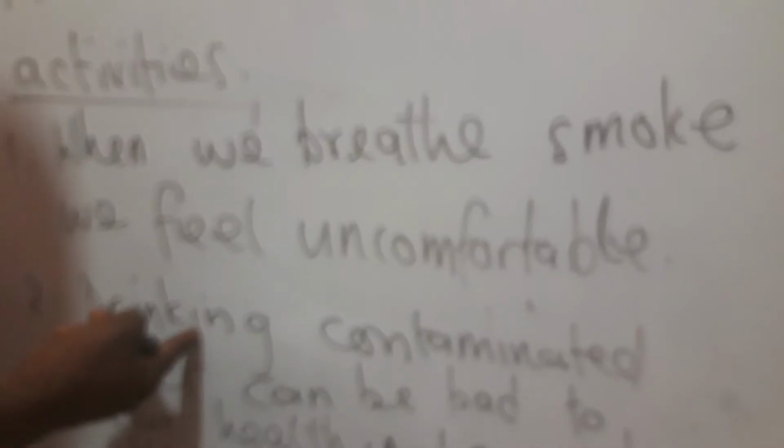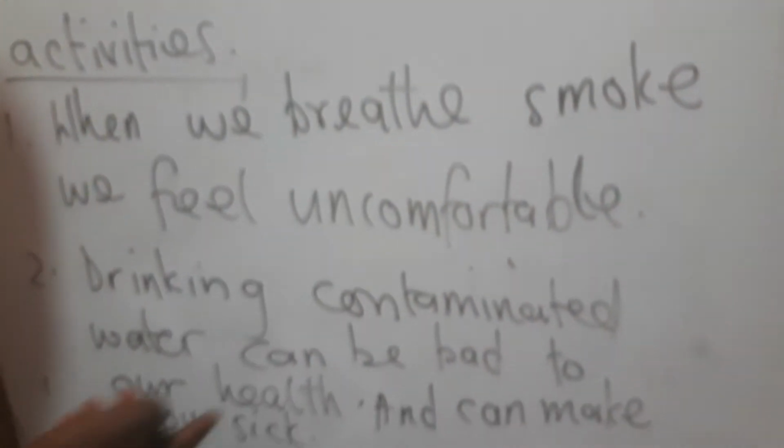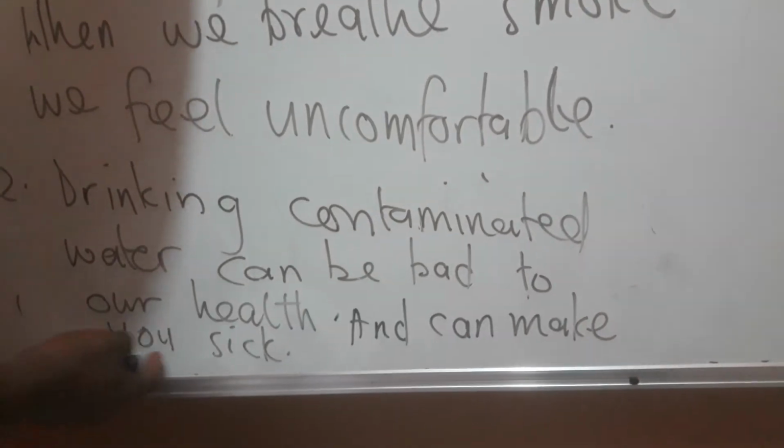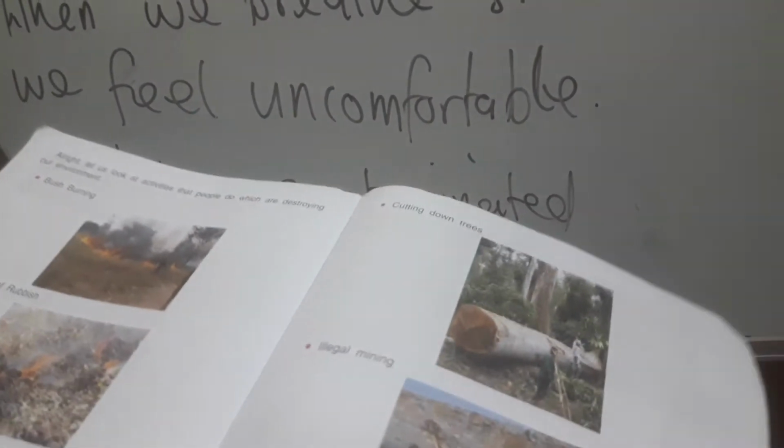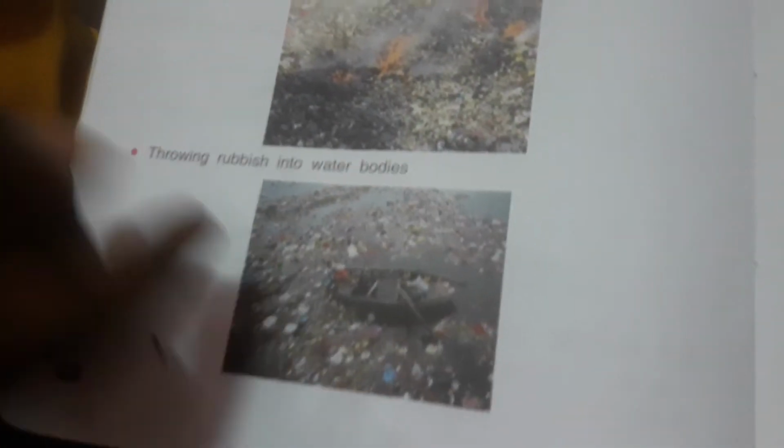Another one: drinking contaminated water can be bad for our health. True or false? It's true. When we drink contaminated water, like this, it is contaminated because we have thrown rubbish into the water bodies. So when we go to the other side, where the river has flowed to that side, and you go and fetch it, you don't know.